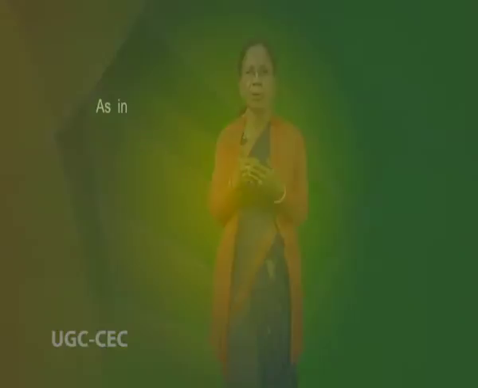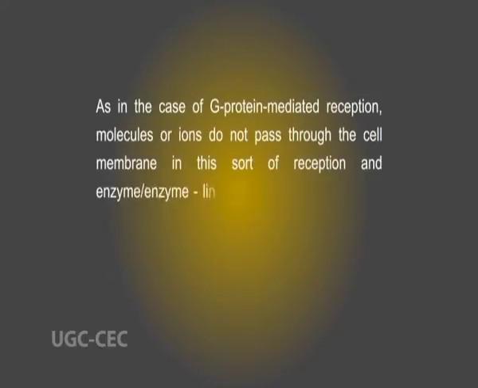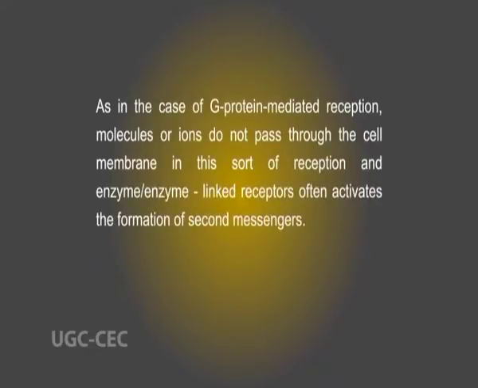They are a more structurally and functionally diverse class of receptors than the two types of cell membrane receptors discussed so far. As in the case of G-protein mediated reception, molecules or ions do not pass through the cell membrane in this sort of reception, and enzyme or enzyme-linked receptors often activate the formation of second messengers.